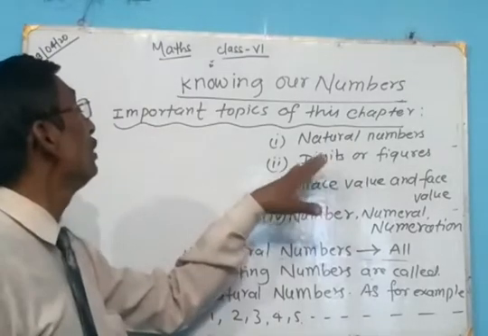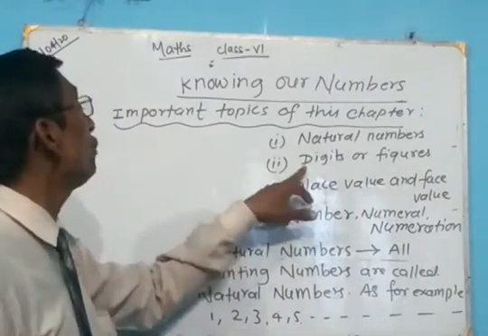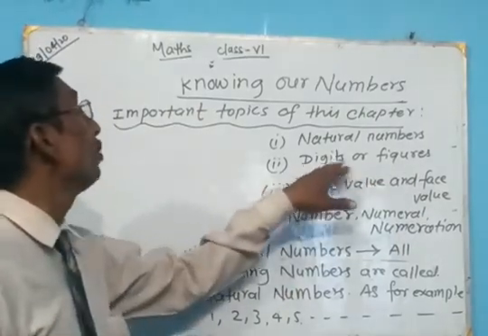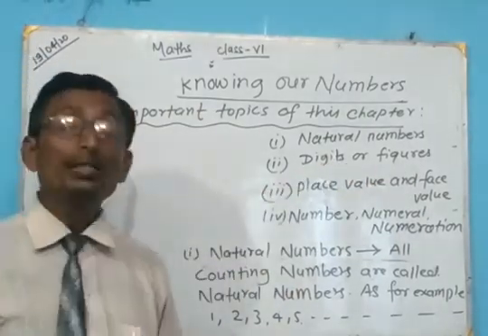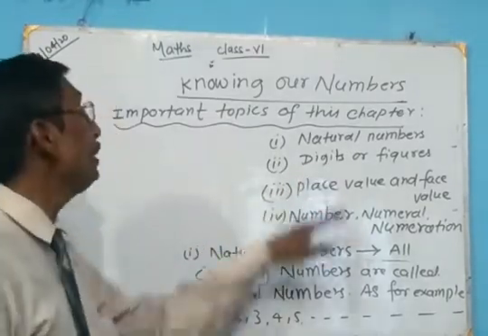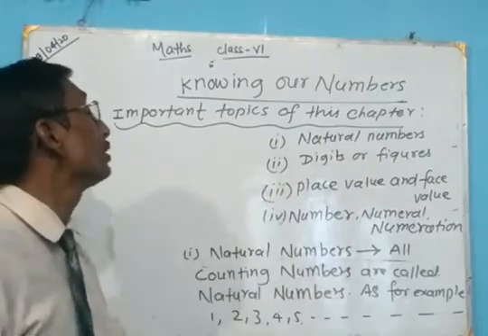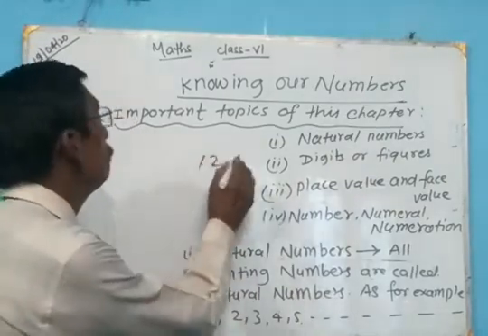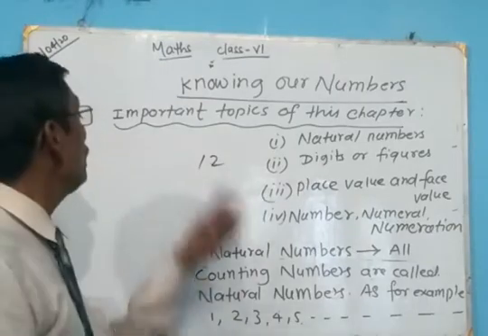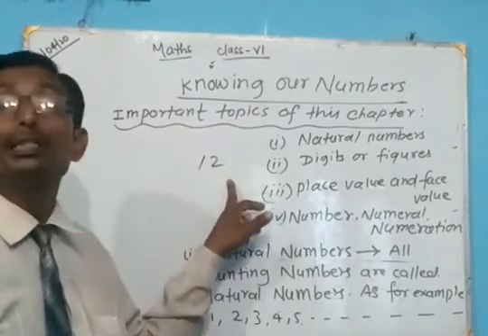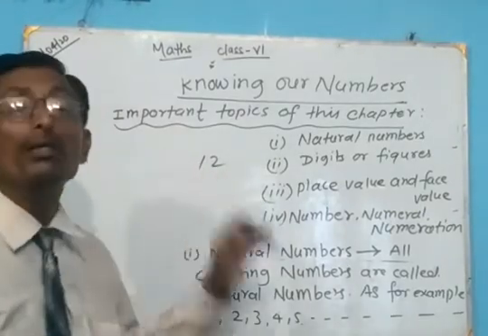Then come to the second topic, digits or figures. What are digits or figures? Digits are the natural numbers by which we represent any number. For example, 1, 2. In this number, 1 is a digit, 2 is a digit, but 12 is a number.